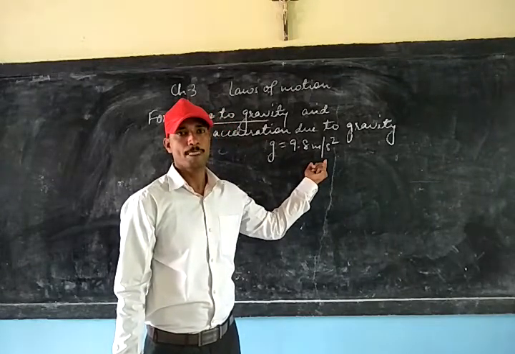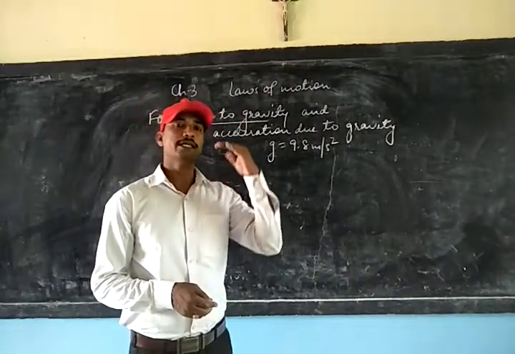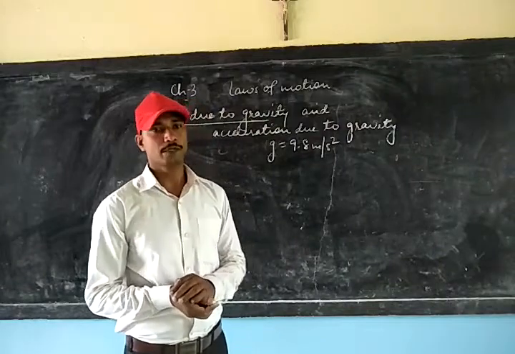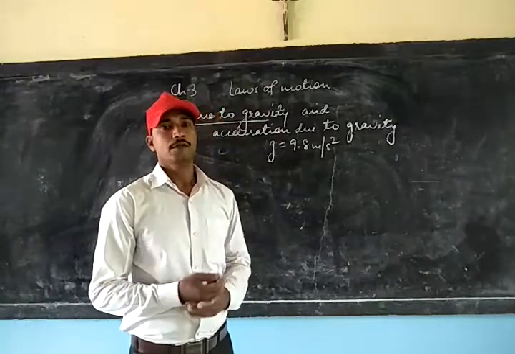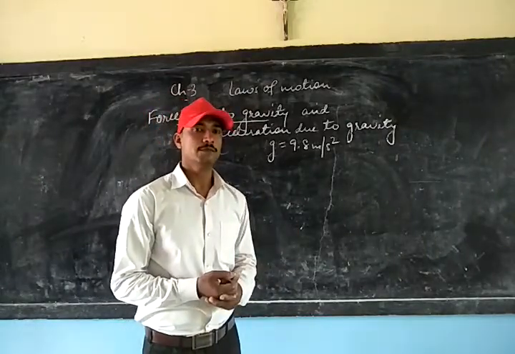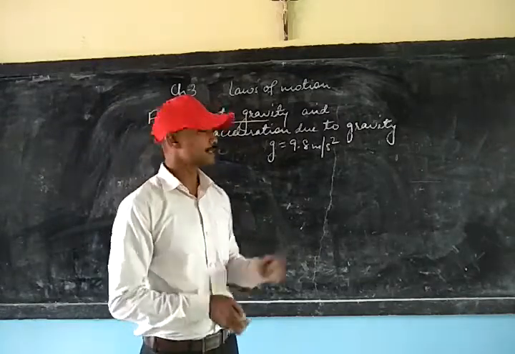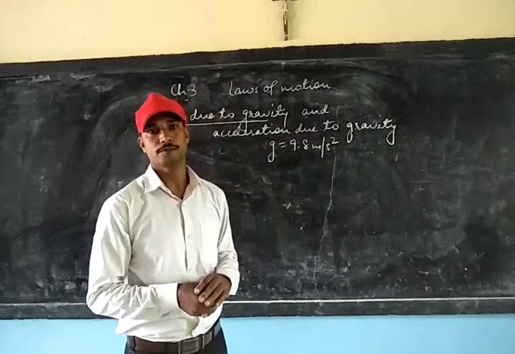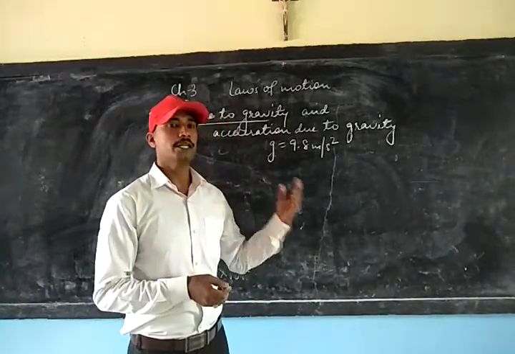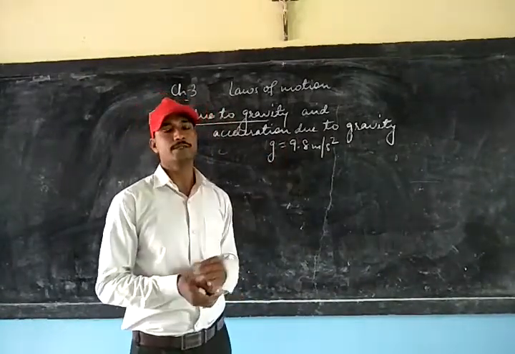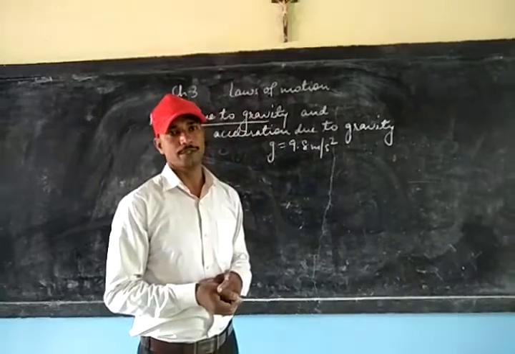Now acceleration due to gravity also decreases with increase in altitude above the surface of Earth, and it also decreases when we go below the Earth, that is, when the depth increases, and exactly at the center of the Earth the acceleration due to gravity becomes 0. Now let us get the value of g and the relation between small g and capital G, that is, the acceleration due to gravity and the gravitational constant.